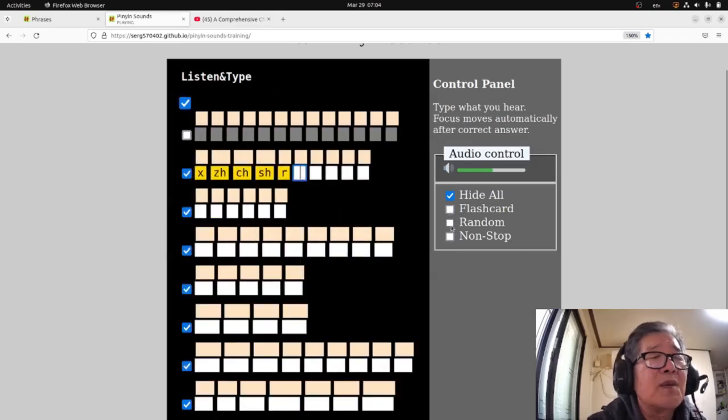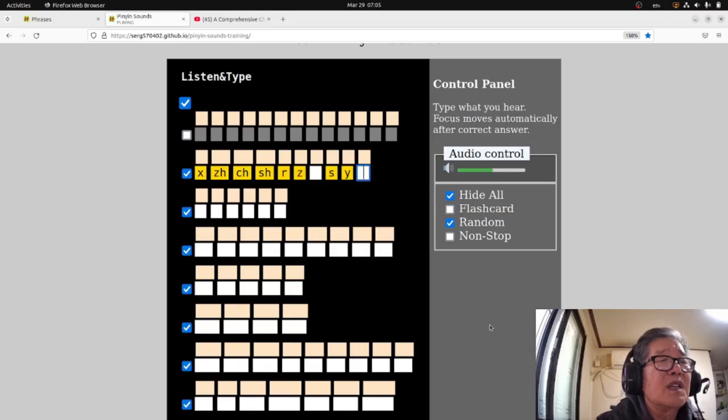Random. What does random mean? Let's try it. Zi, zi, zi. No. Zi, si, si, zi. Yi, wu, wo, wo, wo, a, e, yu.